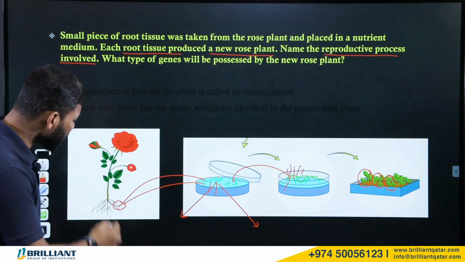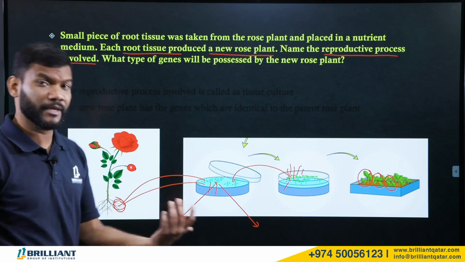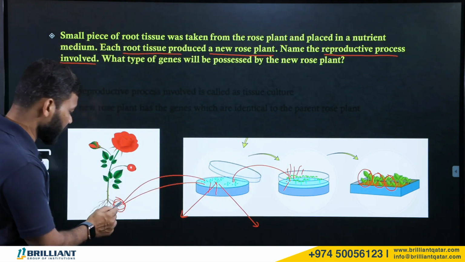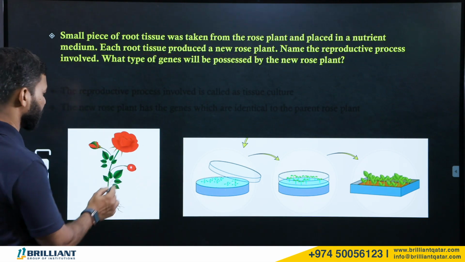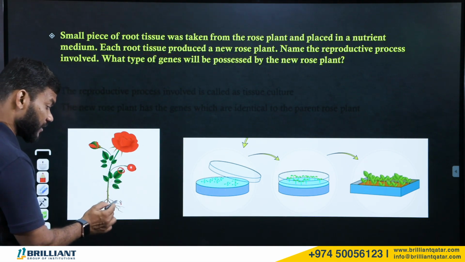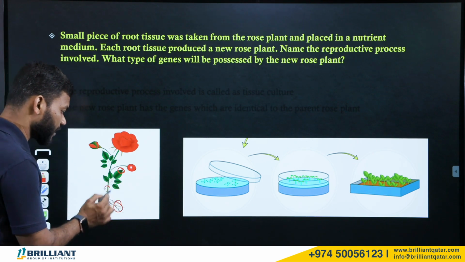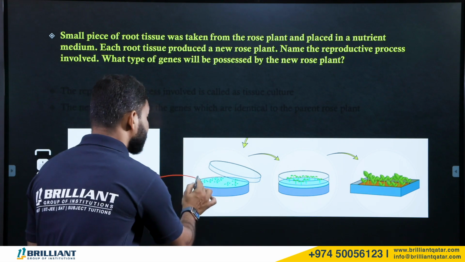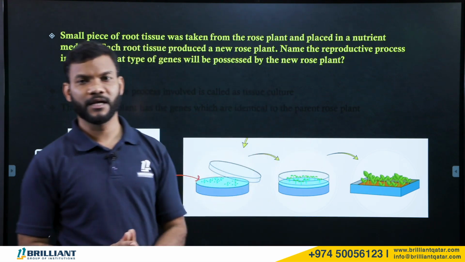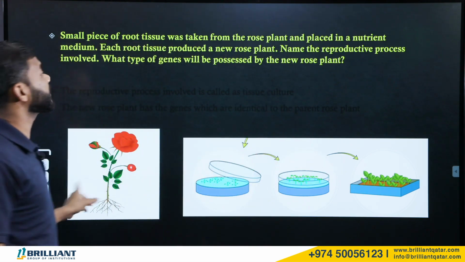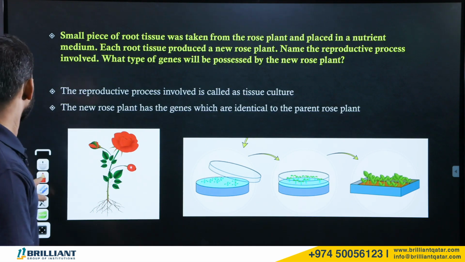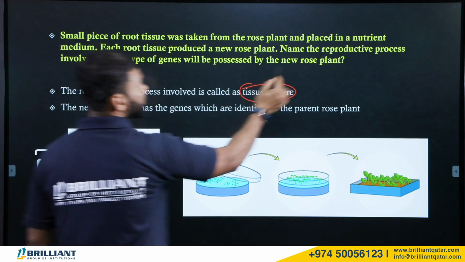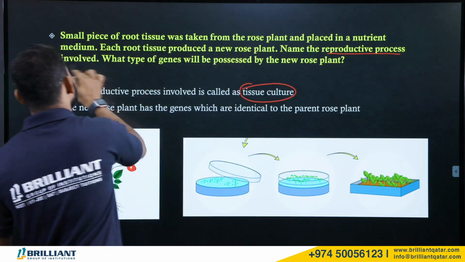We know what type of reproductive process is involved, because we are taking a small tissue. Here we have taken root tissue. We can take even the leaf, root tissue, leaf, or stem. Any tissue we can take, and then we are culturing it artificially. So this method is called tissue culture. That is the answer for this question: name the reproductive process which is involved.